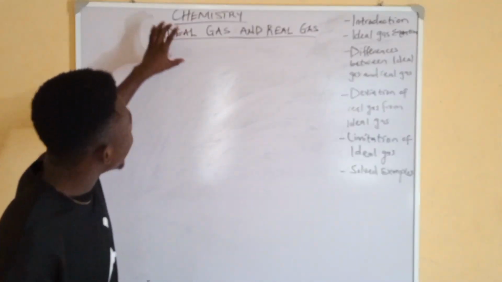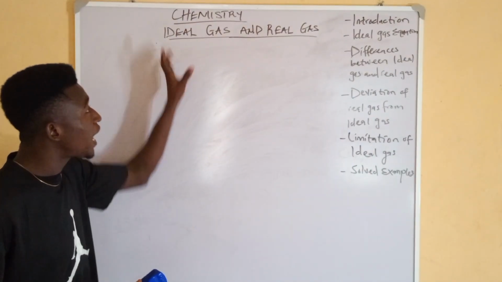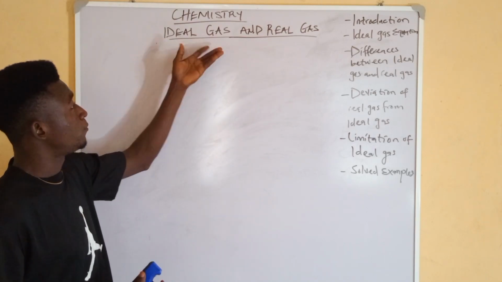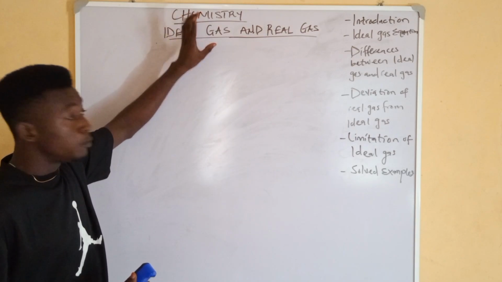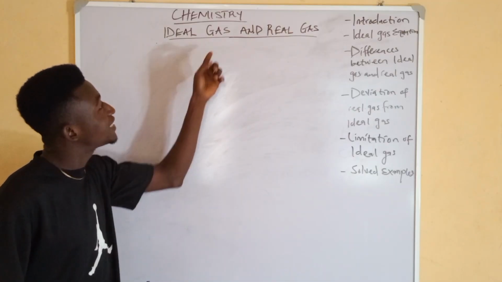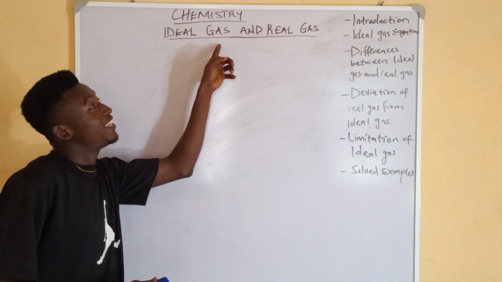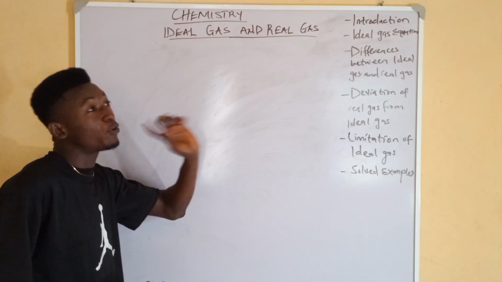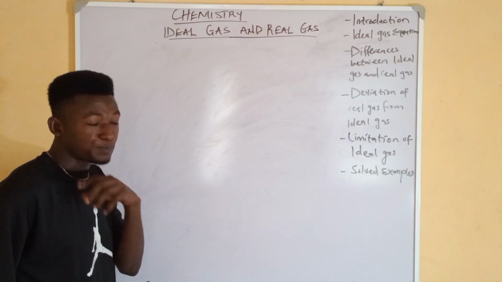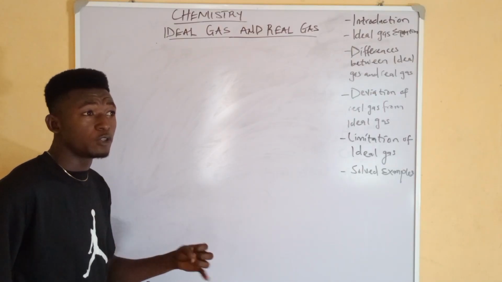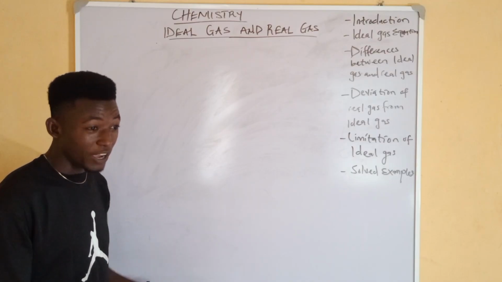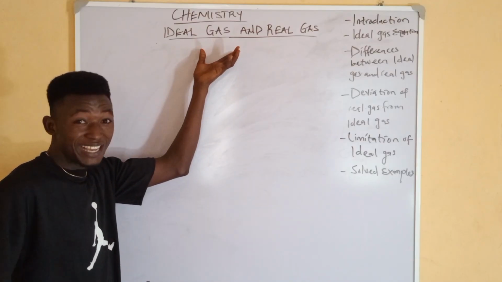Introduction. Now, what are ideal gases? Of course, you should have basic knowledge of gas. We have the three states of matter: the liquid, the solid, and the gas. And gas is a very important component of anything you are going to do as a chemistry student. You will come across it in your theory. You will come across it in your practicals. You understand? So when we do tests for ions and all of that, we test for certain gases as well.